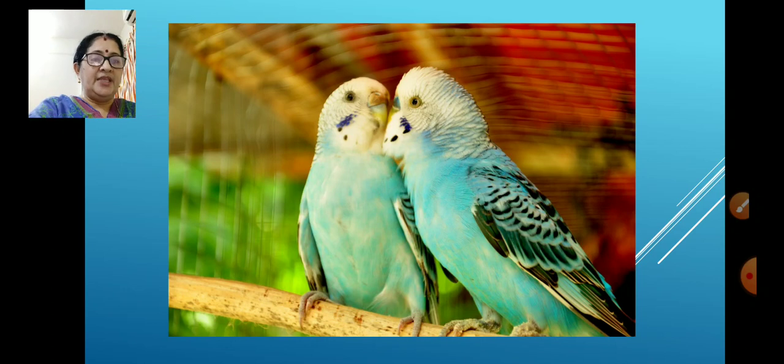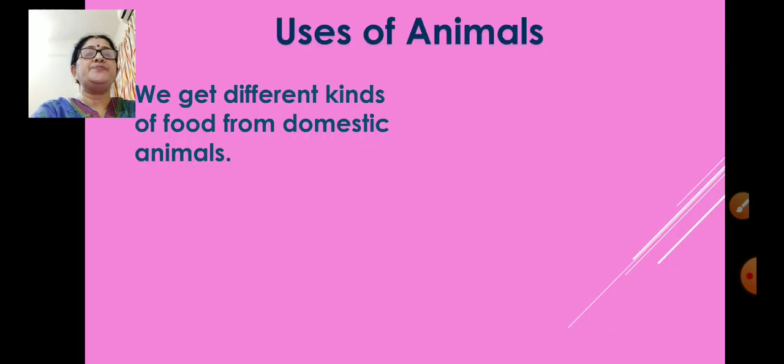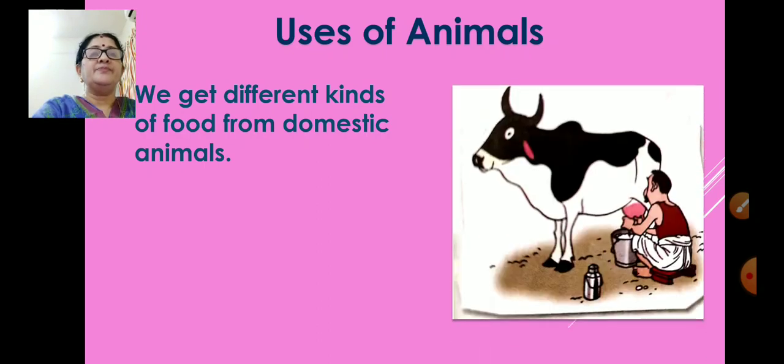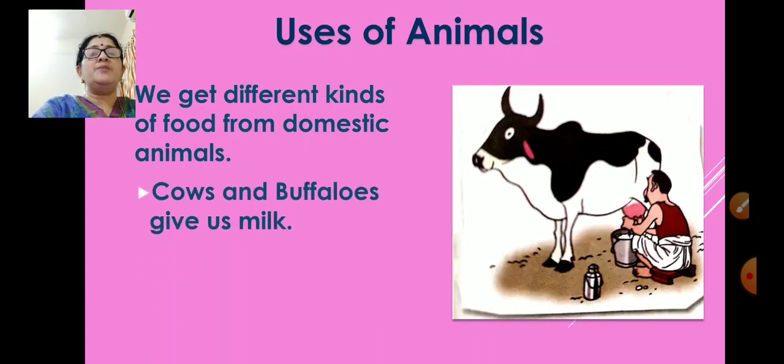So, now we are going to see the uses of animals. Uses of animals. We get different kinds of food from domestic animals. Cow. Cows and buffaloes give us milk.